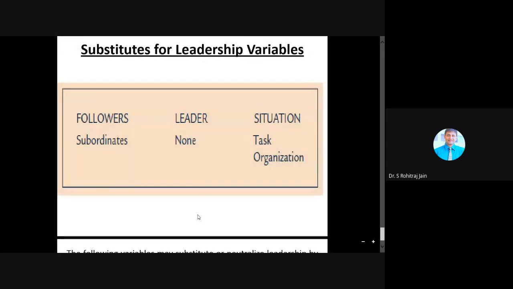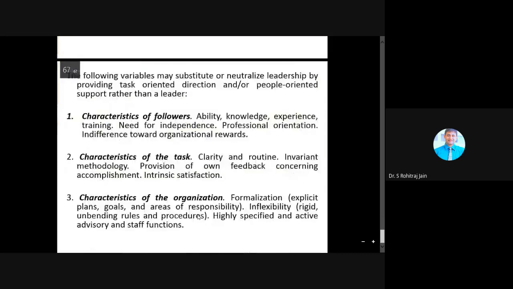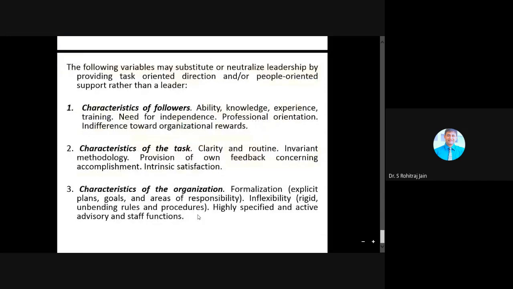So substitutes for leadership variables, we will understand now. When we speak about substitutes and neutralizers, some of the following variables may substitute or neutralize leadership by providing the task-oriented direction or people-oriented support rather than a leader.